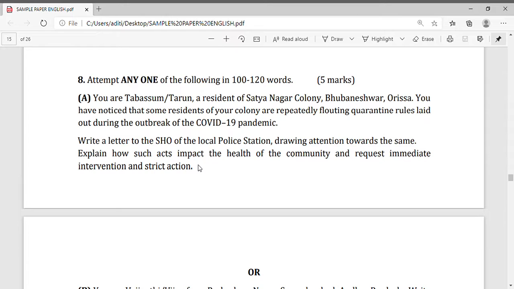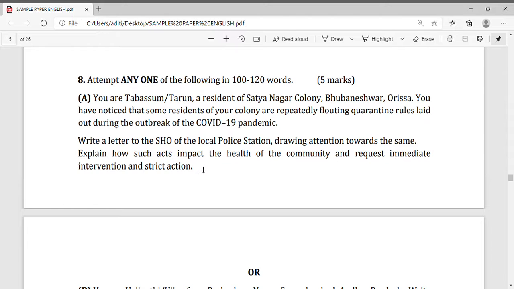You have noticed that some residents of your colony are repeatedly flouting quarantine rules laid out during the outbreak of the COVID-19 pandemic. Write a letter to the SHO of the local police station drawing attention towards the same. Explain how such acts impact the health of the community and request immediate intervention and strict action.